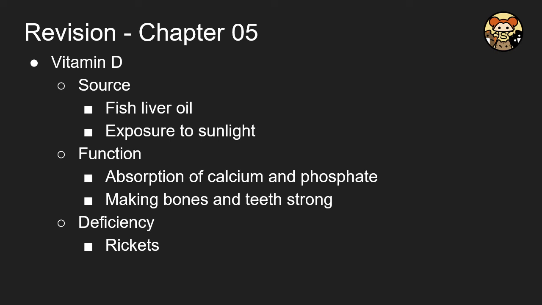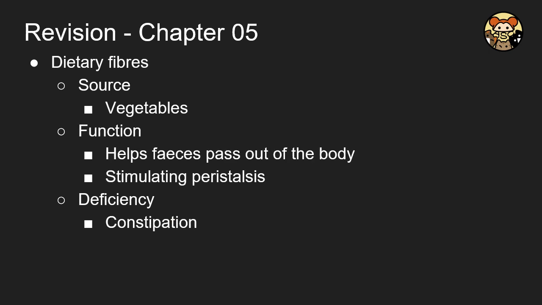And for vitamin D, the source will be fish liver oil, and also if we're exposed to sunlight, our body can also make vitamin D. And the function is to make our bones and teeth strong because it helps the absorption of calcium and phosphate. That's why if we don't have enough vitamin D, we will also suffer from rickets.